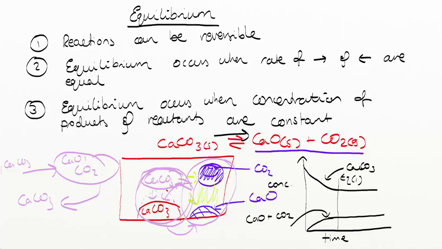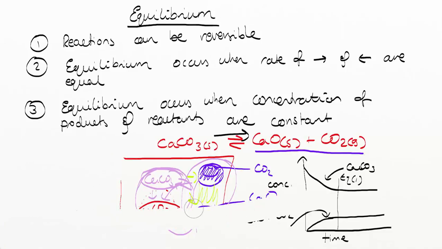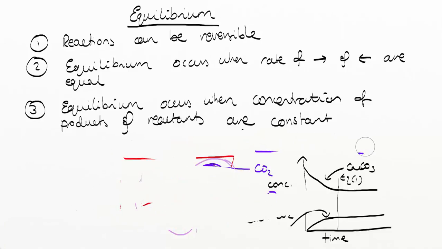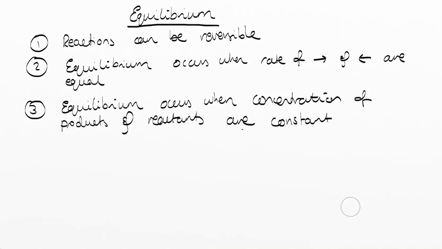Okay, so that's the first idea there. Let's have a look at this idea again, but let's see it from the point of view of reaction rates. All right, so what we talked about here is we've seen the concentration become constant over time. What happens to the reaction rate? Well, at the start, if we were to look at this reaction at the start, what would we see? So this time what I'm going to draw is a rate and time graph.